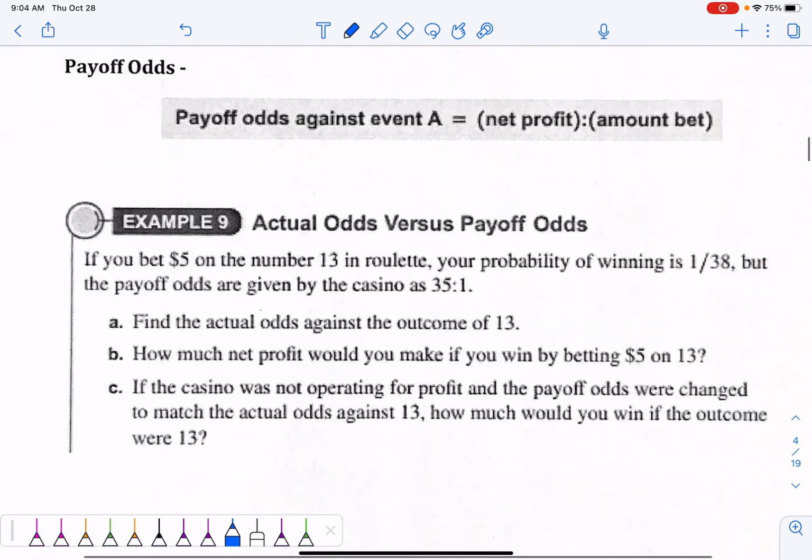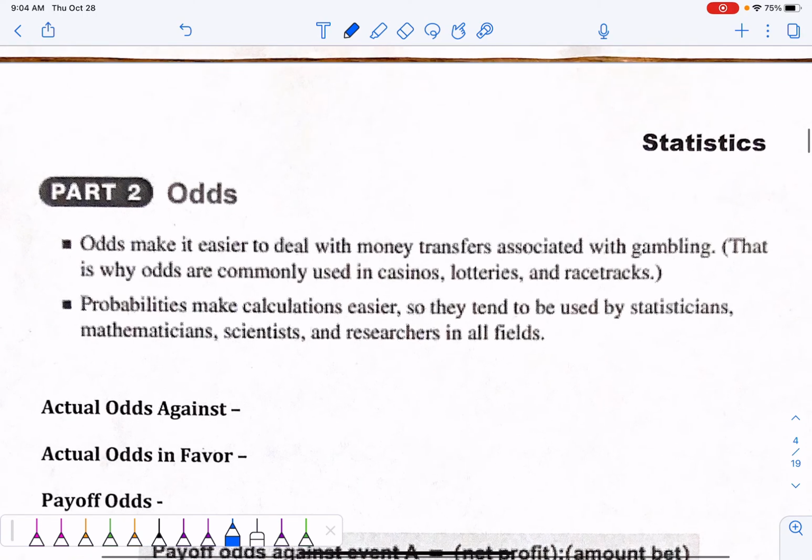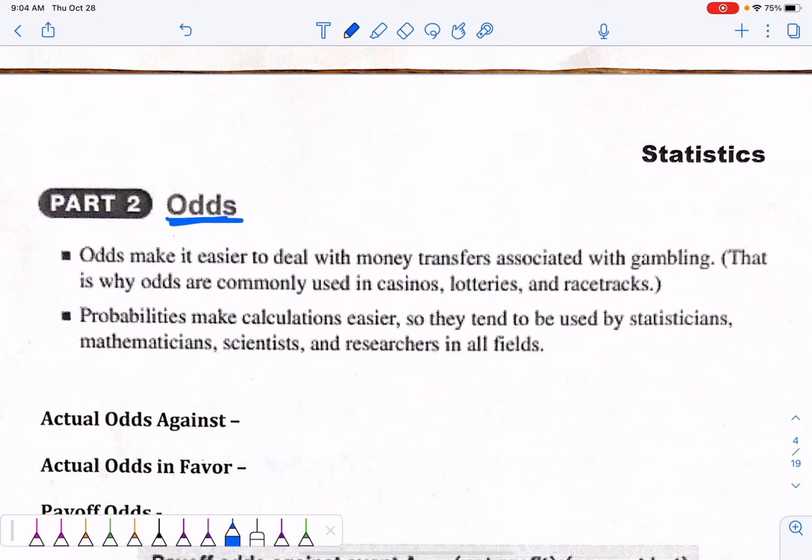Now let's talk on the back side. This is the last thing that we have, which is odds. And odds is kind of a little bit of a different beast than probability. Odds are used a lot when they're talking about sporting events, like on ESPN, they'll talk about the odds of somebody winning, okay? And 99% of the time, the way that ESPN and the people on TV use the word odds is incorrect, because what they're referring to is probability, and they're using odds to mean the same as probability, and odds is different than probability. I'm going to show you what the difference is.